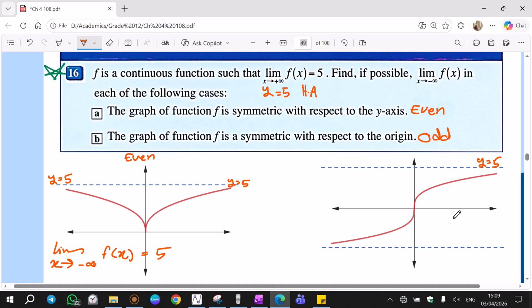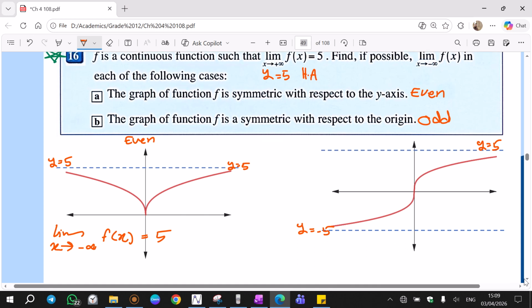Since the function is odd, whenever on the right side a curve is up, the same shape should be down on the left side and vice versa. Since the right side goes to positive 5, the left side must approach negative 5. Based on this fact of odd function, I can write limit x tends to negative infinity of f(x) equals negative 5.